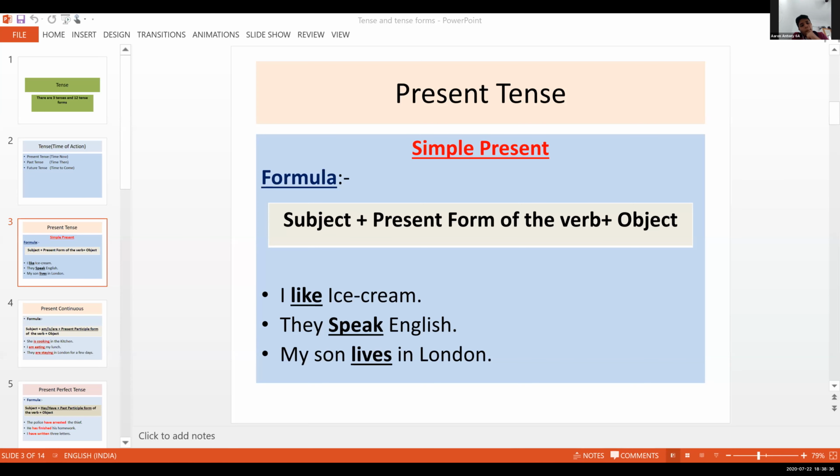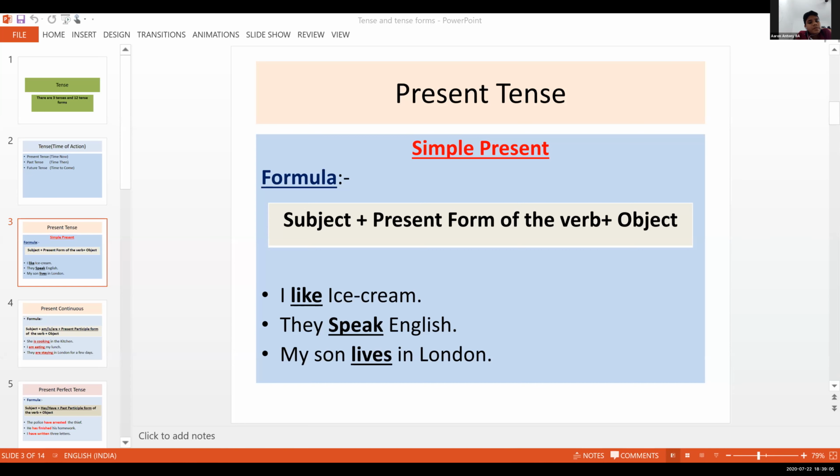Can you see the board? What actually am I writing on the board? No, ma'am. So here there is a problem. That's okay, you leave it. Speak, jump, walk, kick, all these base forms are used in the form of plural. As they is a plural subject, we are using the plural verb here. So example, they speak English. Am I clear? Yes, ma'am.